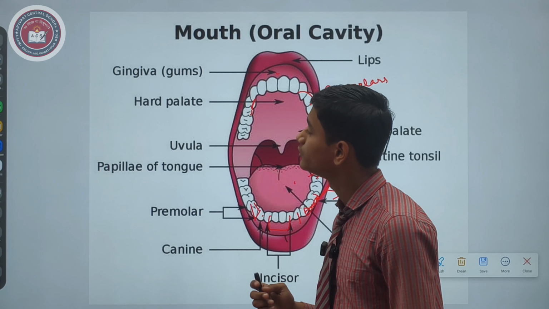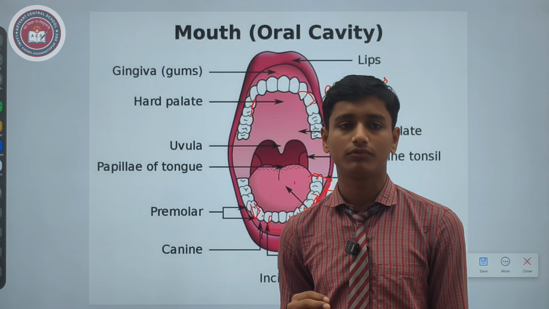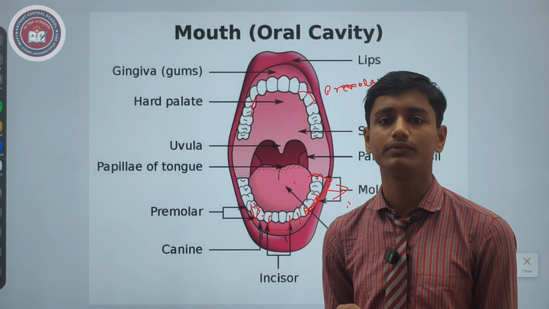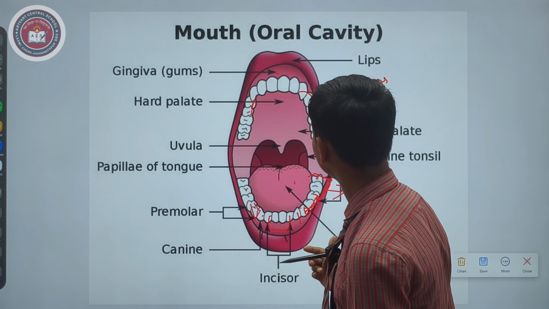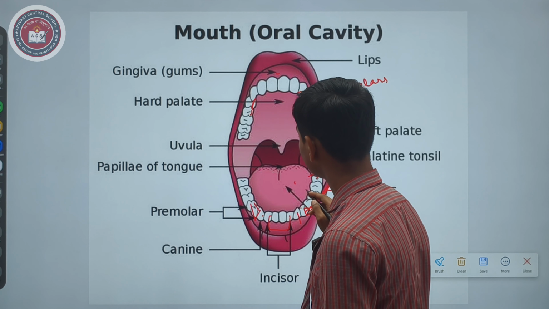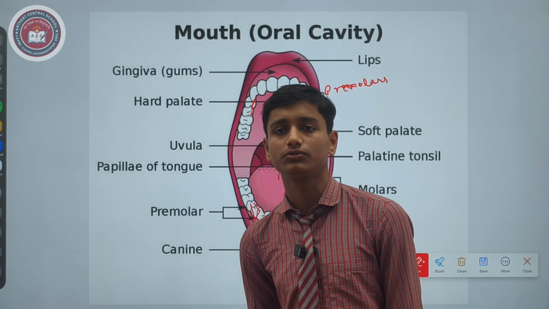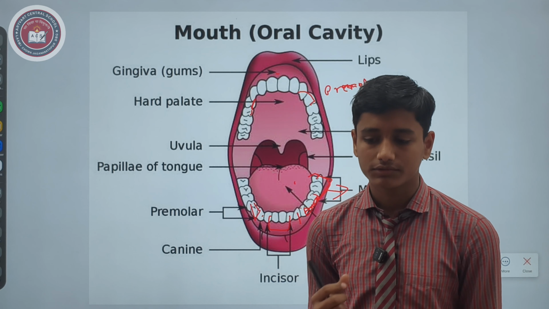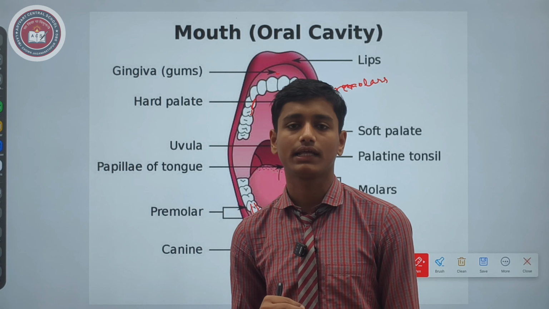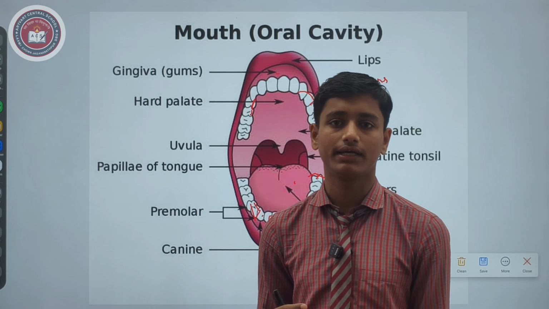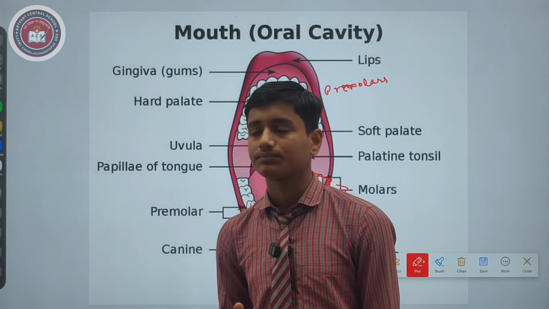You know about the jaw. Jaws are two, upper jaw and lower jaw. Only the lower jaw is movable in the whole skull. Next is the tongue. The tongue is a useful part of our mouth. It is used to swallow the food easily, and it mixes the saliva with the food, and then the enzymes act on it.